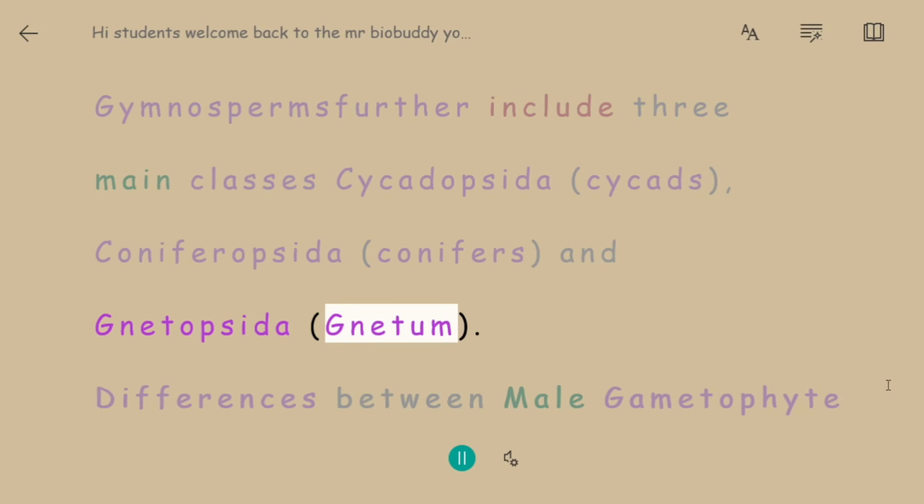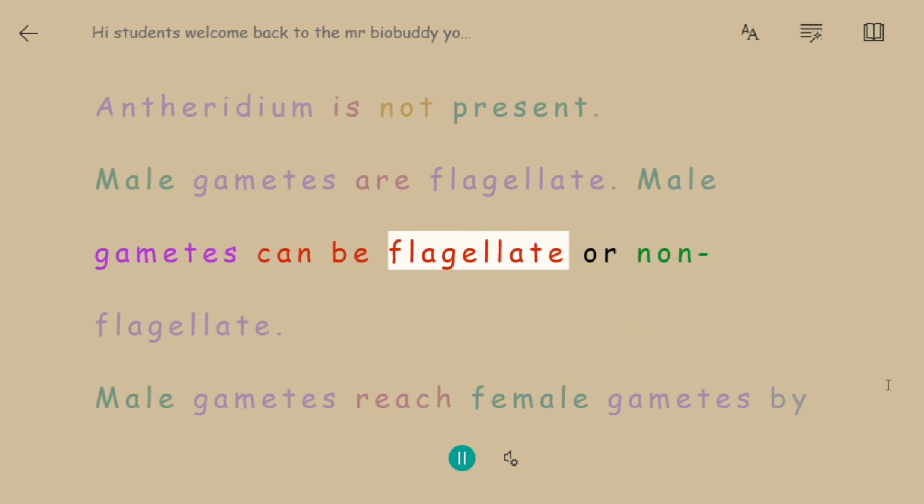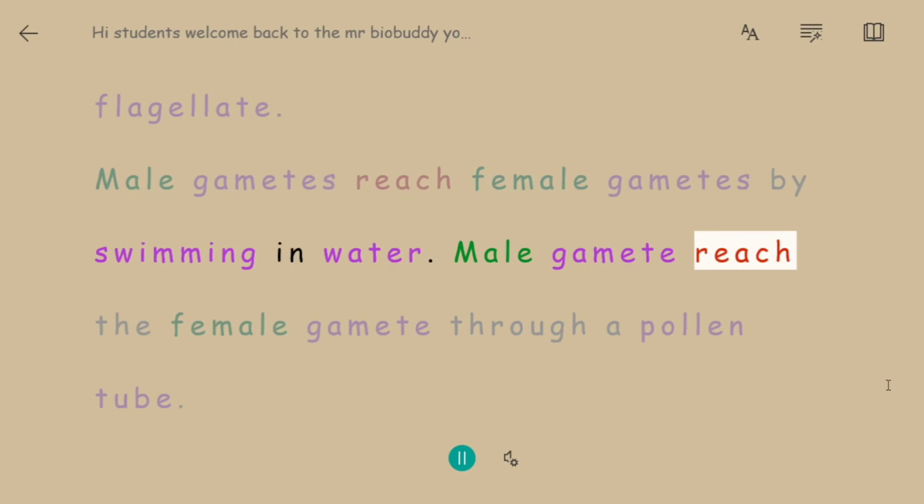Differences between the male gametophyte of pteridophytes and gymnosperms. In pteridophytes, a distinct male gametophyte is present; in gymnosperms, a distinct male gametophyte may not be present. In pteridophytes it contains an antheridium; in gymnosperms the antheridium is not present. In pteridophytes male gametes are flagellate; in gymnosperms male gametes can be flagellate or non-flagellate. In pteridophytes male gametes reach female gametes by swimming in water; in gymnosperms the male gamete reaches the female gamete through a pollen tube.